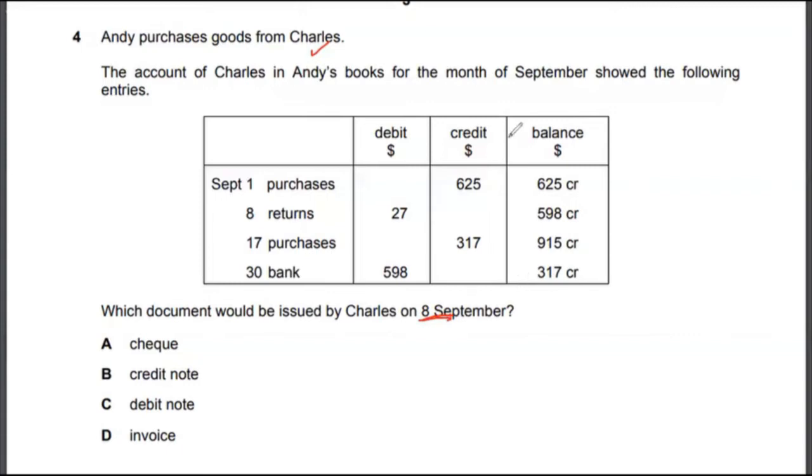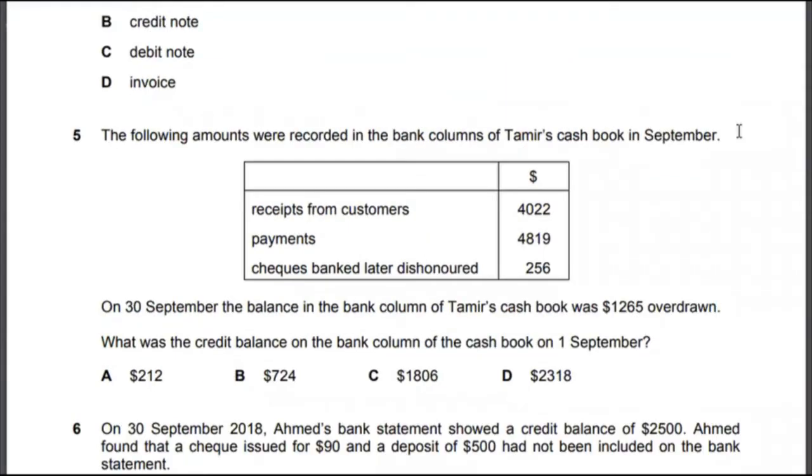Multiple choice 5. Let's look at multiple choice 5. The following amounts were recorded in the bank column of Tamir's cash book in September. They have receipts, payments, and checks. On 30th September, the balance in the bank column of Tamir's cash book was 1265 overdrawn. What was the credit balance on the bank column of the cash book on 1st September, right?